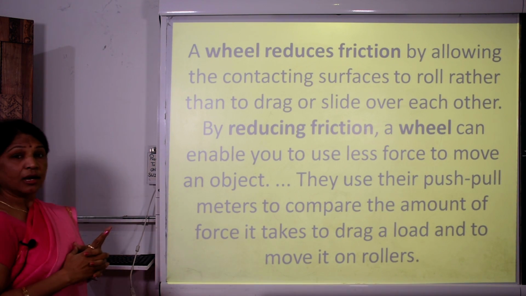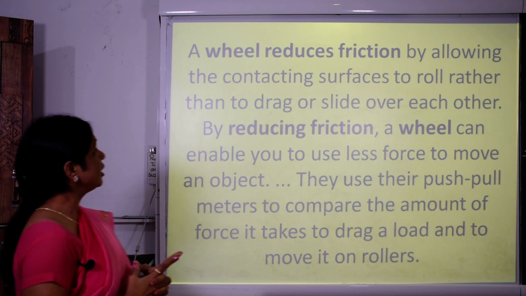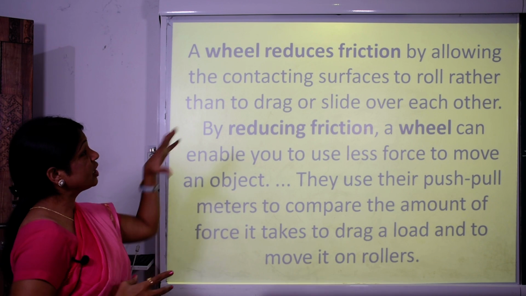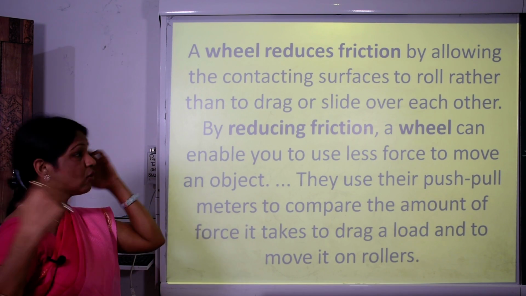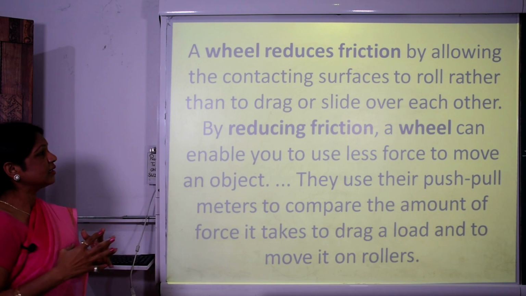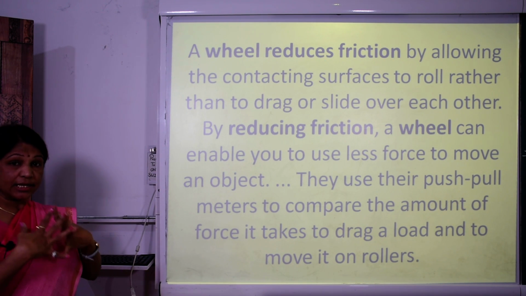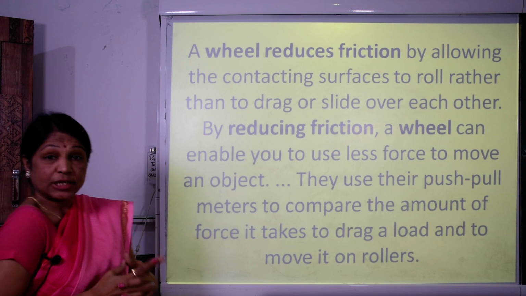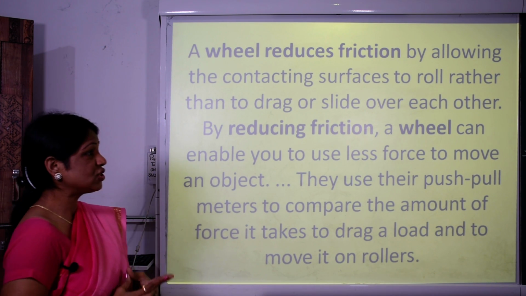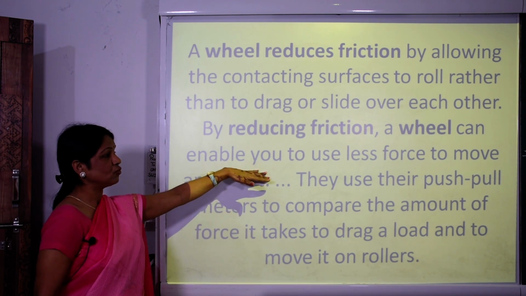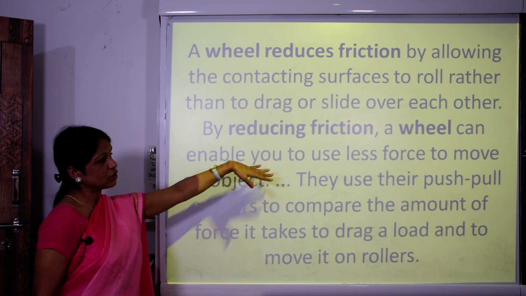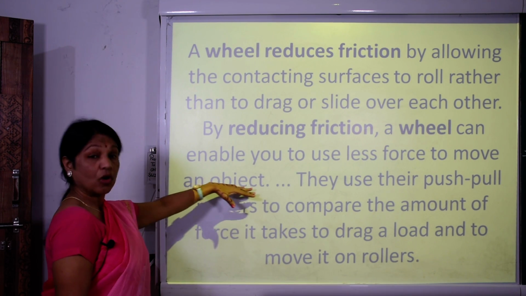A wheel reduces friction by allowing the contacting surfaces to roll rather than drag or slide over each other. By reducing friction, a wheel can enable you to use less force to move an object.